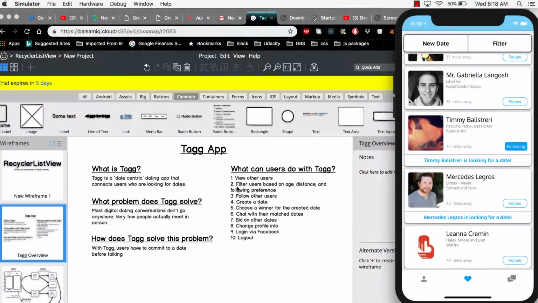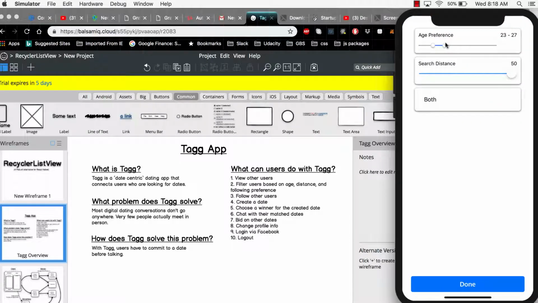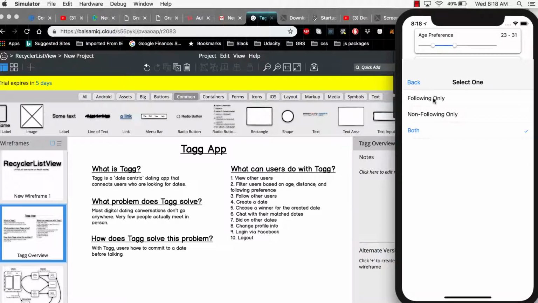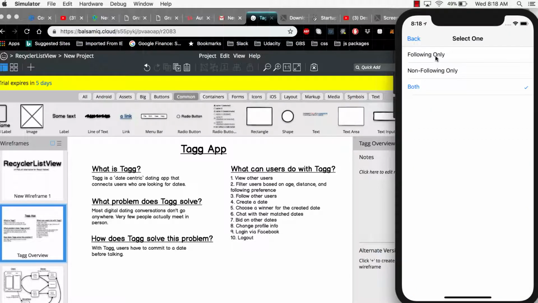The second thing I want to go over is filtering users based on age, distance, and following preference. If we go up to filter at the top right, a user can change some of the different criteria. Instead of searching within 50 miles, I can lower this down to like 15. This bottom option is the following preference, and instead of doing both, I can just do following only or non-following only. I'm just going to stick with both for now.